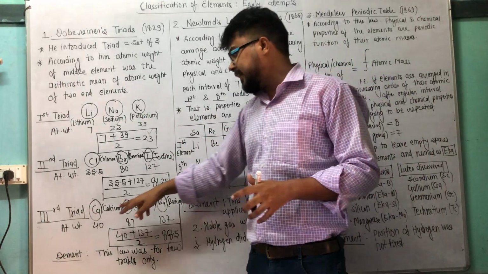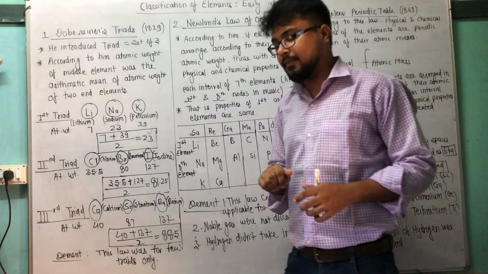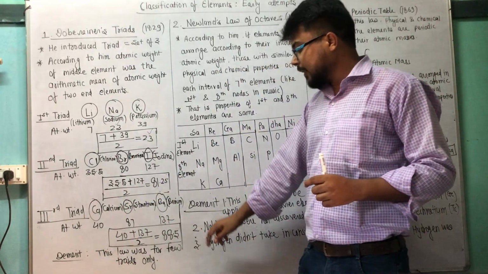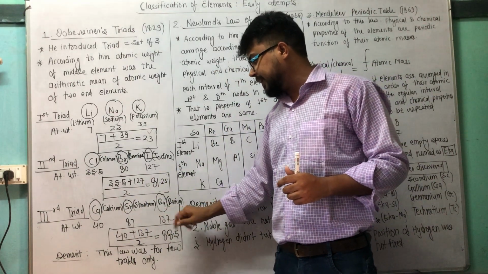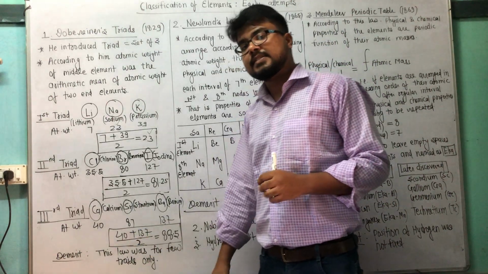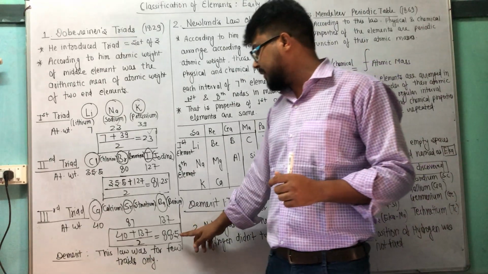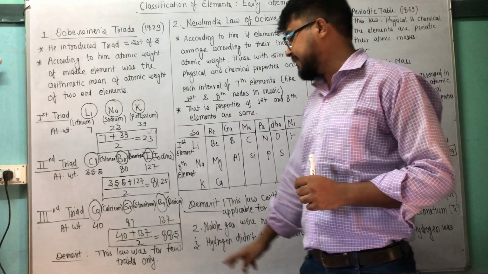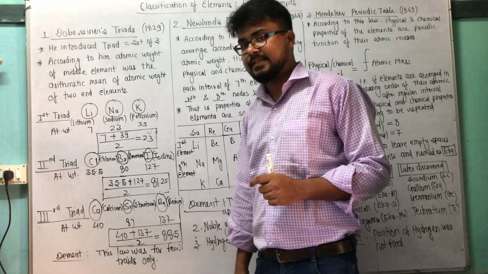See the third triad: calcium, strontium and barium. The atomic weight of calcium is 40 and of barium is 137. When you sum 40 plus 137 and divide by 2, you get nearly the atomic weight of the middle element, strontium. The answer is 88.5, while the actual value is 87.